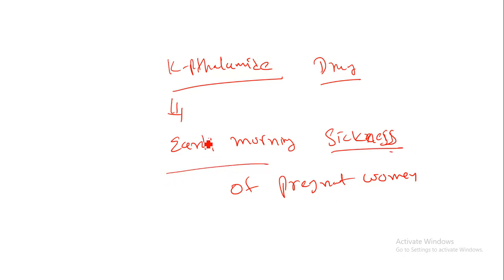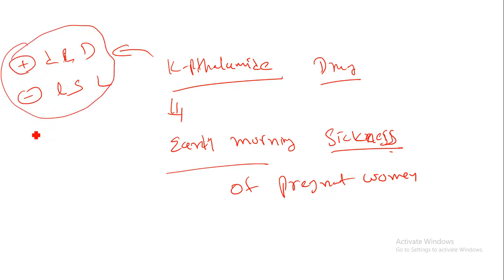Now scientists found that the thalidomide drug, which is useful for women for early morning sickness when they are pregnant, had a problem. They saw that one of the isomers, plus isomer or minus isomer, or D isomer or L isomer, or R isomer or S isomer, whatever the isomers are, one of the isomers of this compound is useful for the woman, but another isomer of the similar compound is very harmful for the newborn baby or woman.